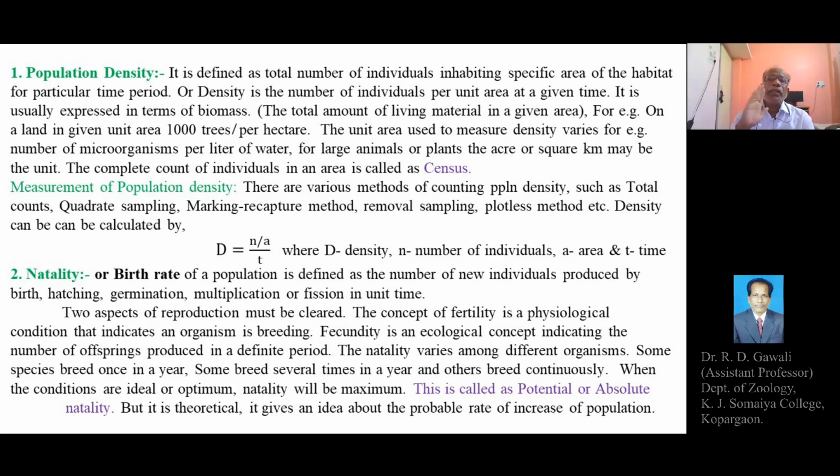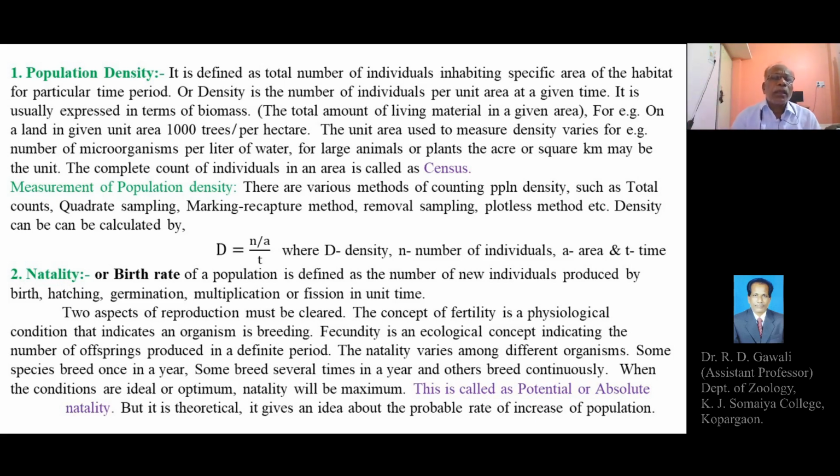So there are various methods of counting population density, such as total counts, quadrate sampling, marking recapture method, removal sampling, plotless method, etc.